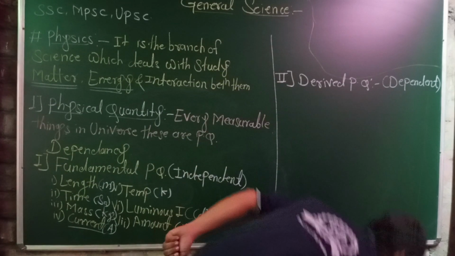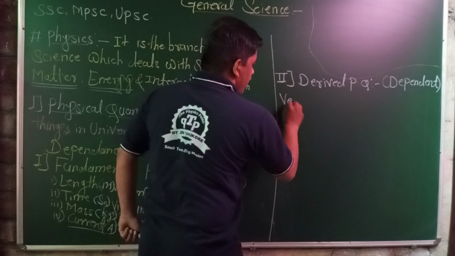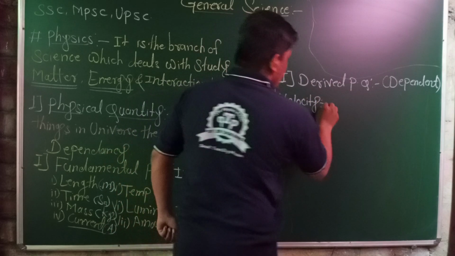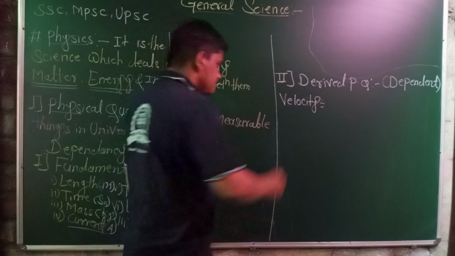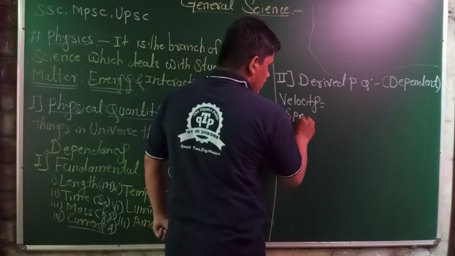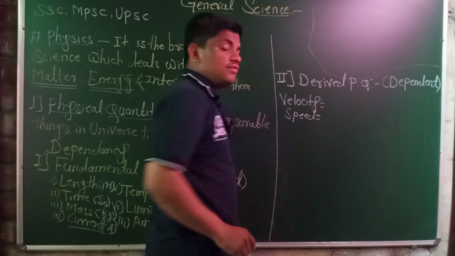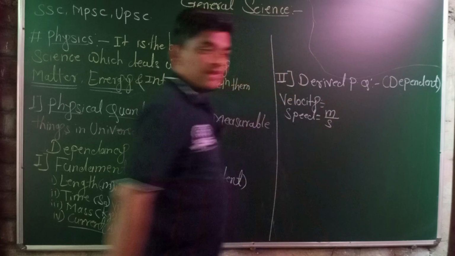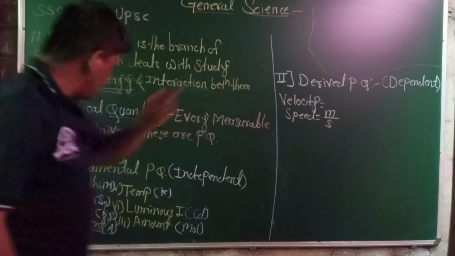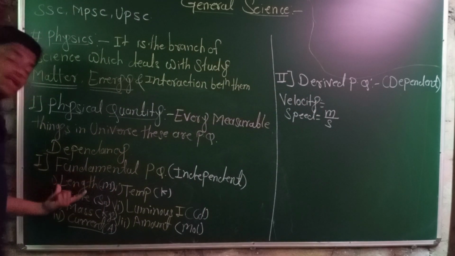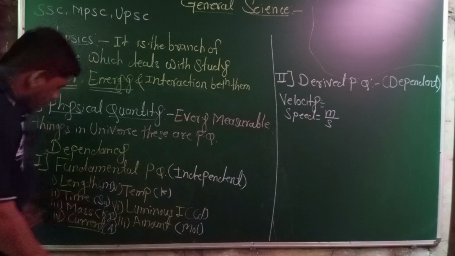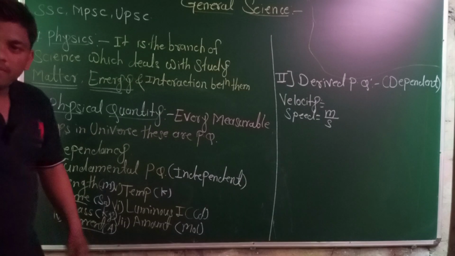For example, velocity. For the explanation of velocity or speed, consider speed. The unit of speed is meter per second. The meter is the unit of length, and length is a fundamental physical quantity. Second is the unit of time, and time is a fundamental physical quantity.